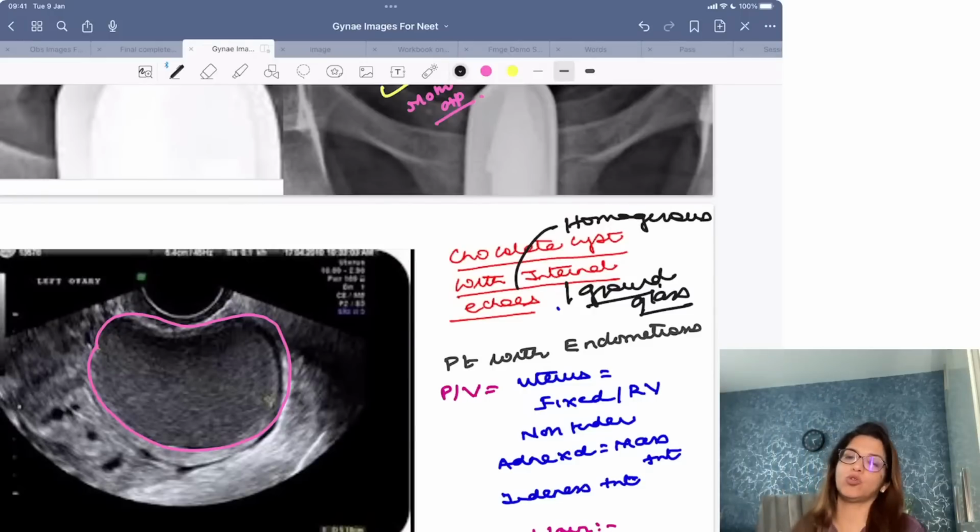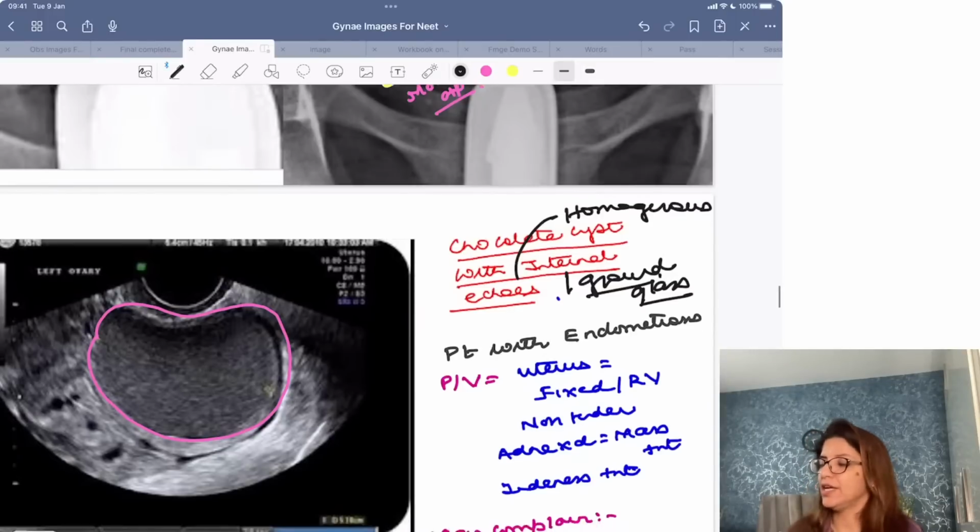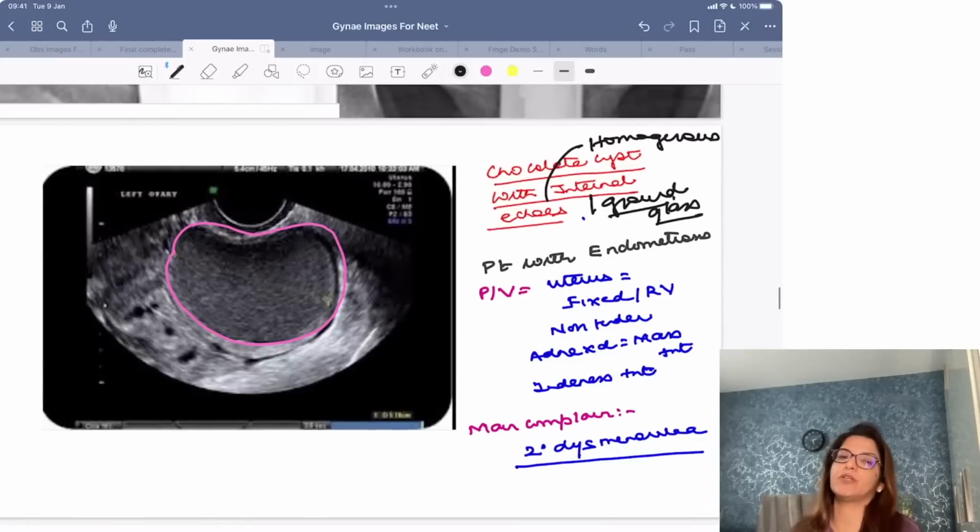Homogeneous internal echoes, that means it's a chocolate cyst. So a cyst with homogeneous internal echoes or a ground glass appearance is typical of chocolate cyst, right? So I have told you what the pervaginal findings with endometriosis are. That is something which I have already told you. The main complaint also I have already told you.